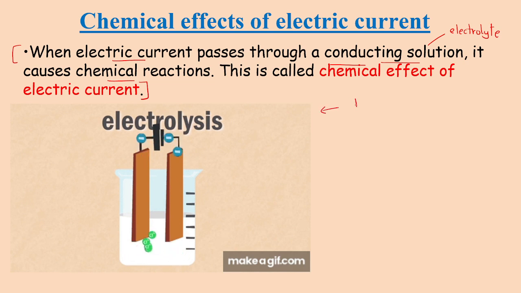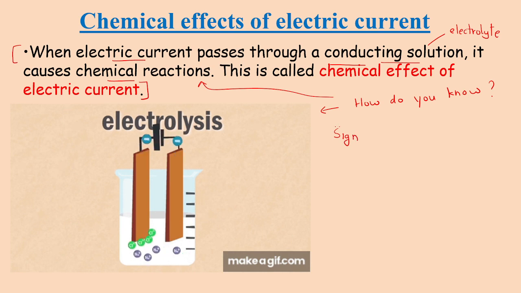But how do you know whether a chemical reaction has taken place or not? For this, let us see some of the signs or symptoms which will help us to indicate whether a chemical reaction has taken place or not.